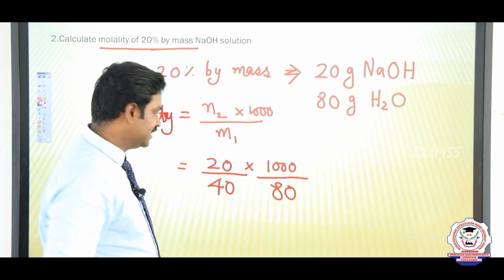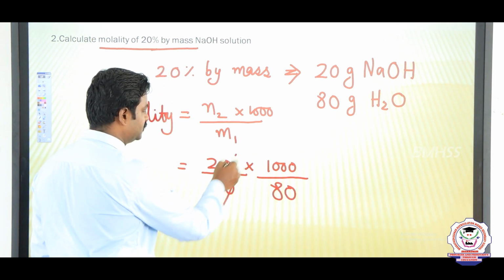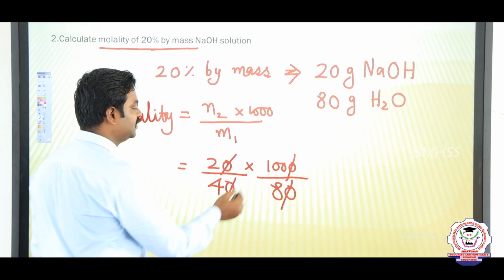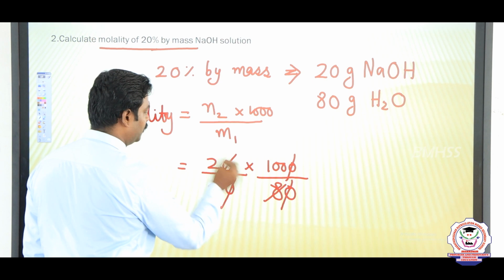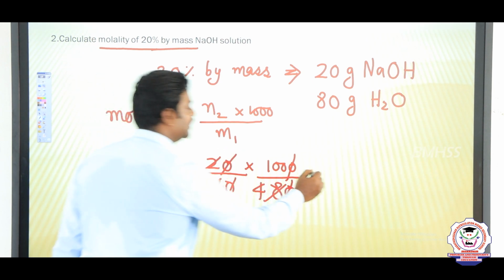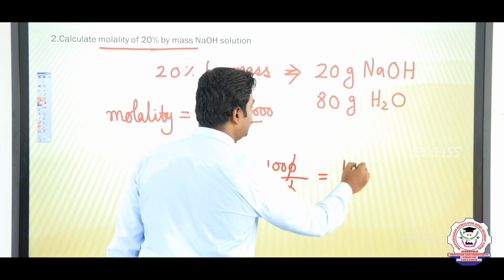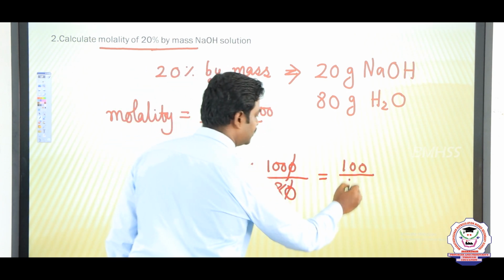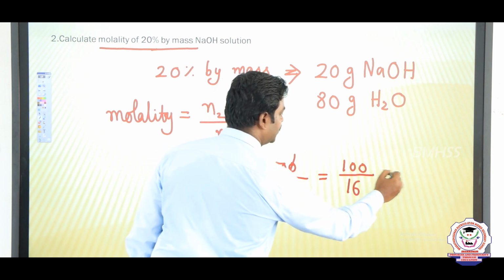Now we can cancel. The 0 can be cancelled out, this one can be cancelled out, and 4 into 4 is 16. So the remaining values are 100 by 16.